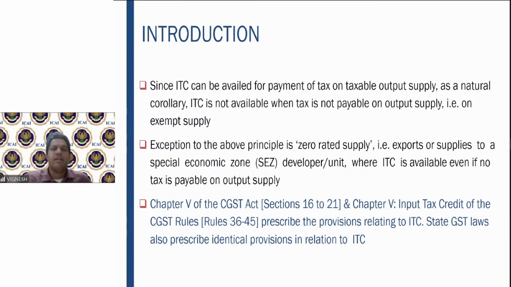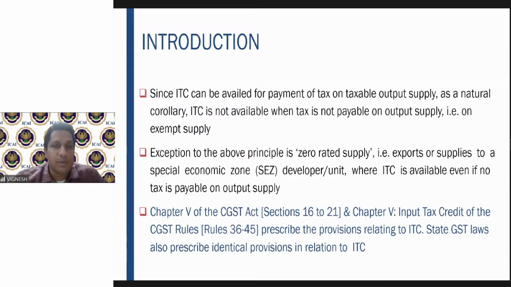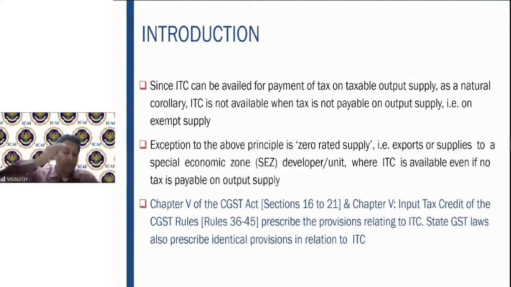Please make a note, everyone. Input tax credit is not available when the tax is not payable on output supply. Right? Input tax credit is not available when the tax is not payable on output supply. That is on exempt supply. So if the taxpayer is in the business of exempt goods or services, he will not get any input tax credit.